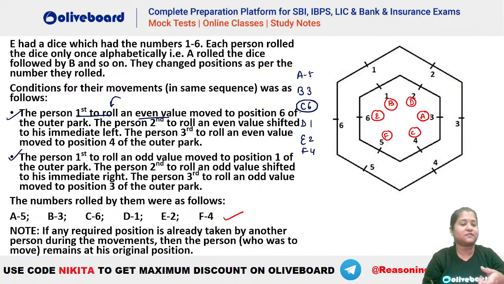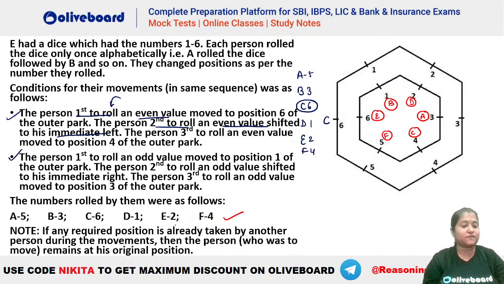That is the first even value here of the 6 people. So that person moves to position number 6 of the outer part. That means C comes here. Okay, this is your C here. After that, the person second to roll an even value shifted to his immediate left. So where should this person, who should be this person, guys? The second person to roll an even value. Who should be this person?